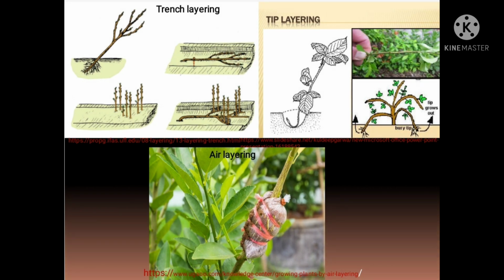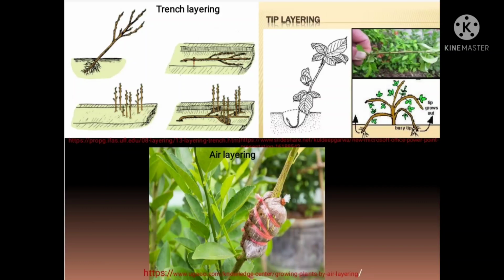Next method is tip layering. Tip layering is a natural method of reproduction of blackberries and raspberries. In these plants, rooting takes place near the tip of the current season growth. In the tip layering method, the shoot tip recurves upward to produce a bend in the stem from which root develops.